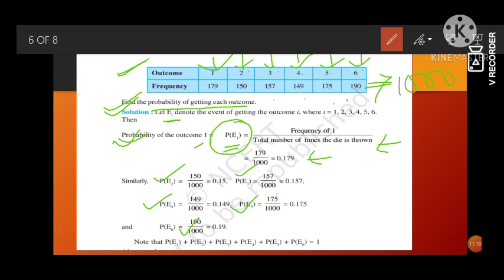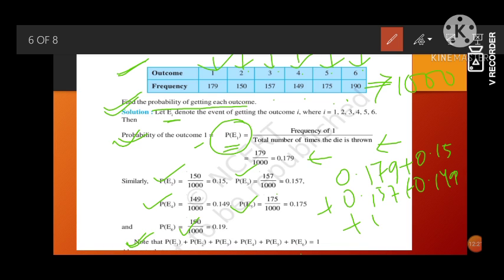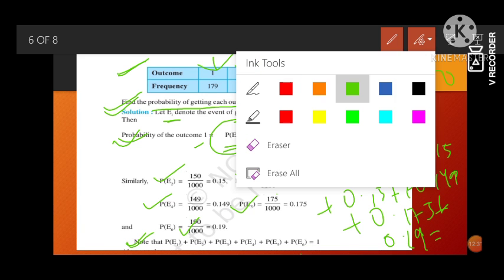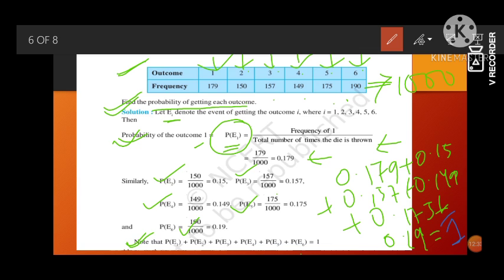If we add E1, E2, E3, E4, E5 and E6, that means 0.179 plus 0.15 plus 0.157 plus 0.149 plus 0.175 plus 0.19, it should be equal to absolutely 1.